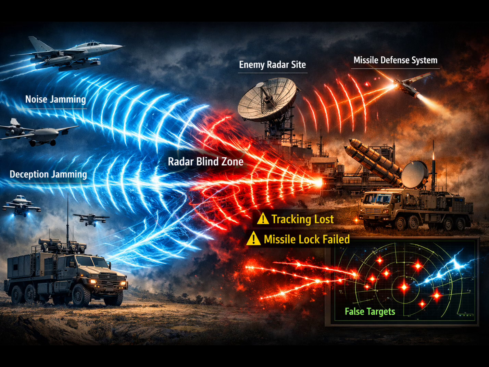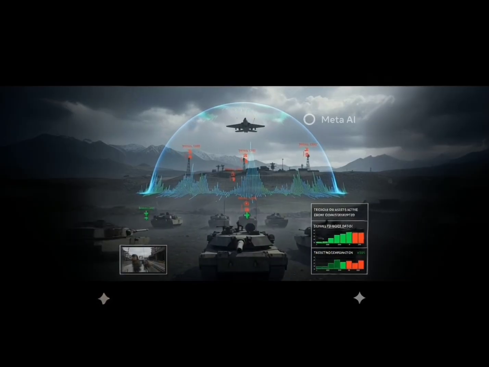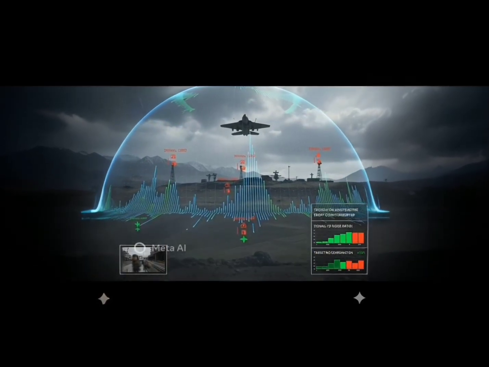Electronic warfare, EW. Electronic warfare doesn't destroy physically, but it disrupts radars, communication, and navigation. It weakens the opponent's eyes and ears, helping strike forces operate more effectively.